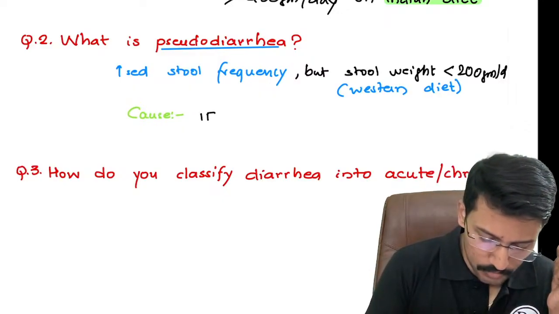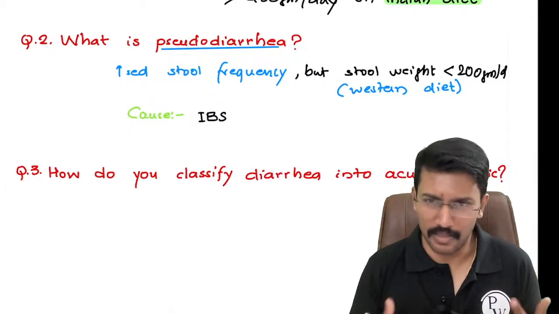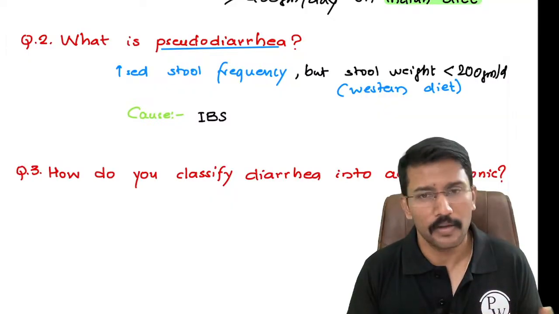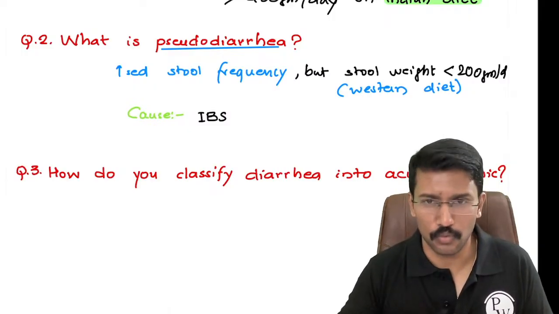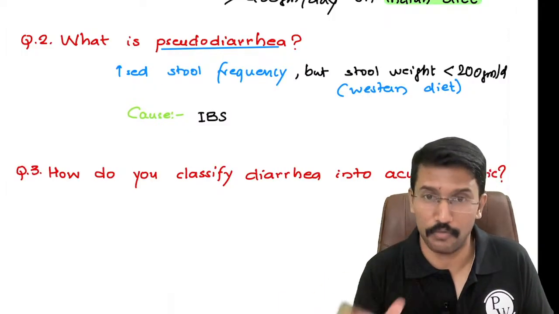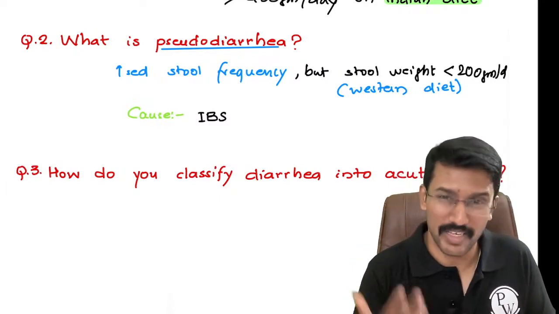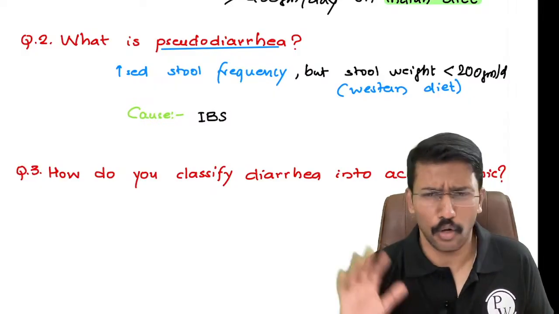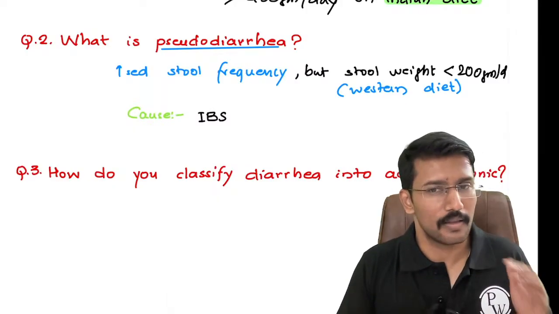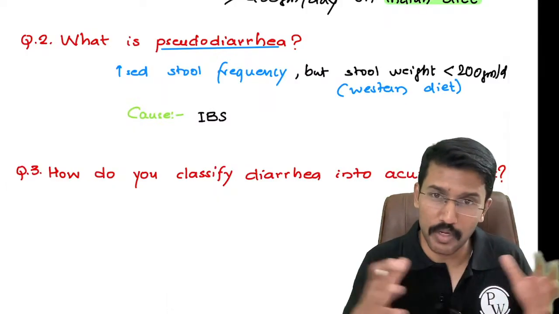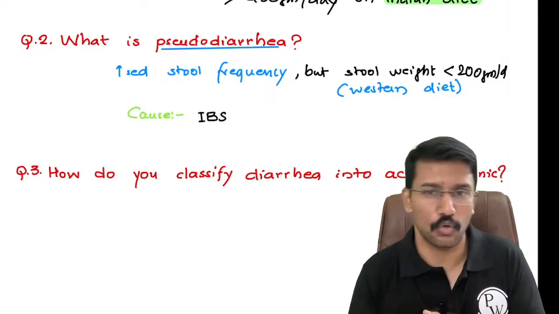Pseudo-diarrhea can happen in two conditions. One is irritable bowel syndrome. Many of your friends, batchmates may also be having this irritable bowel syndrome. It is a very common functional bowel disorder where there is no major pathology with your gut, but patients have a tendency to pass stools frequently. And you know that there are different variants of irritable bowel syndrome: a diarrheal variant, a constipational variant, a mixed variant, and an unclassifiable variant. All that we will discuss later. For now, remember that many patients with irritable bowel syndrome have increased stool frequency, but their total per day stool quantity does not exceed 200 grams per day. So we will call it pseudo-diarrhea.